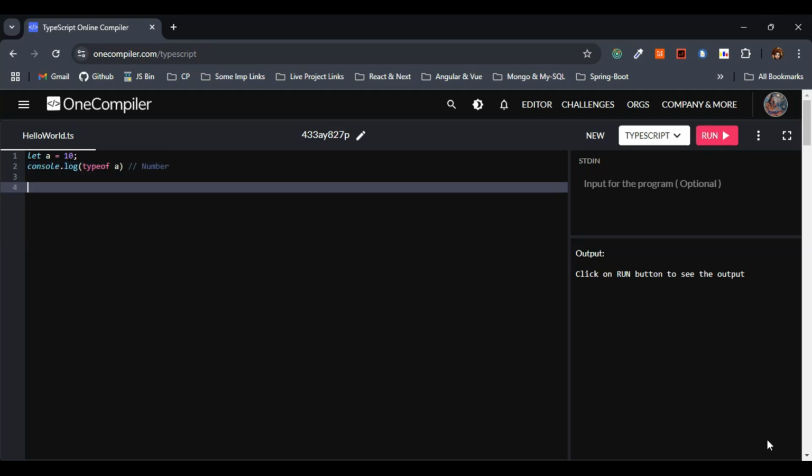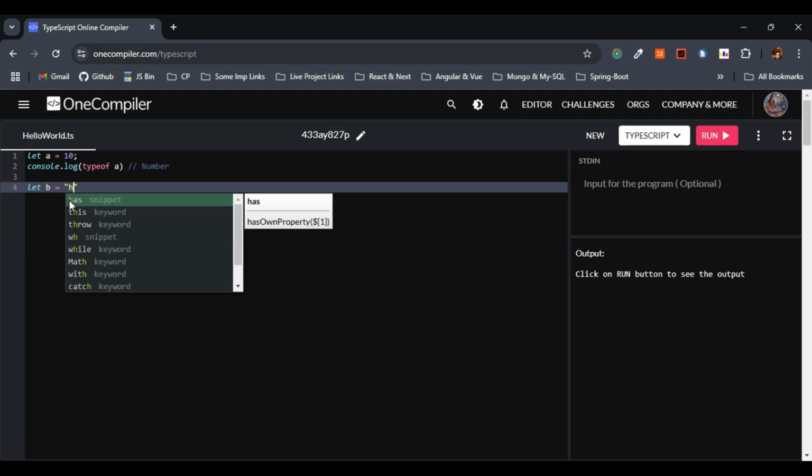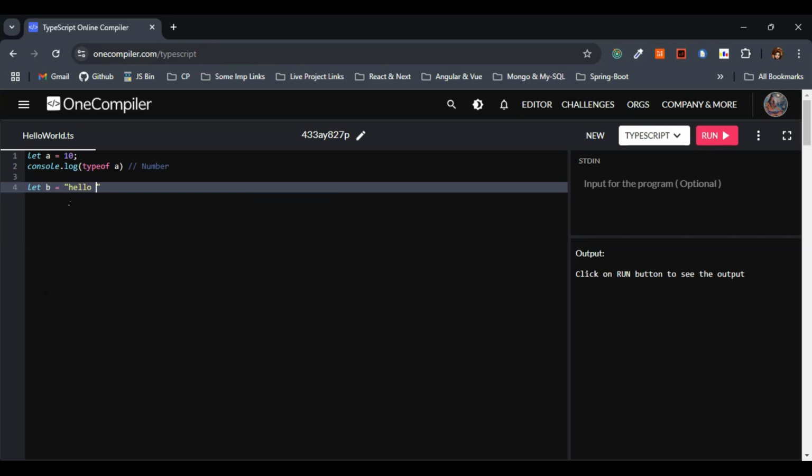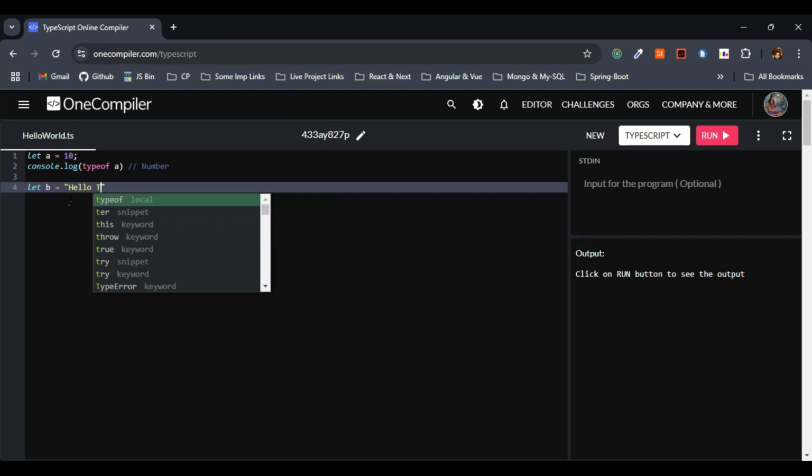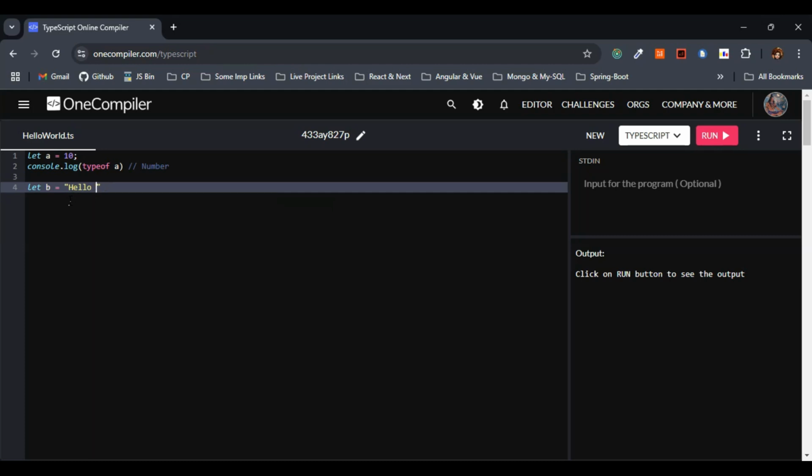So next, let me consider one more variable quickly. I'll just name this one B. Let me assign this one to something within the strings. I'll just give here hello, and make this capital so this looks good. Hello TypeScript or hello Bharadwaj, anything.